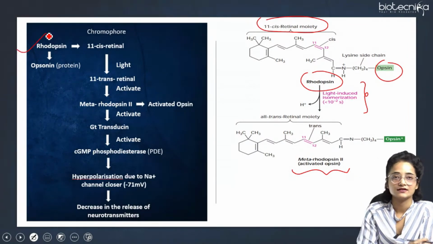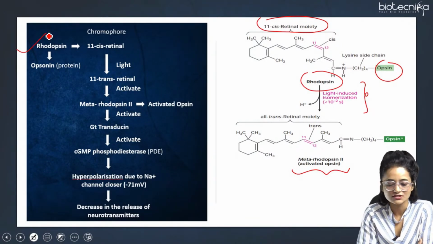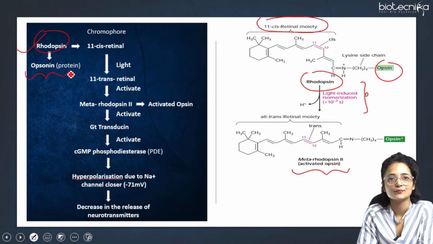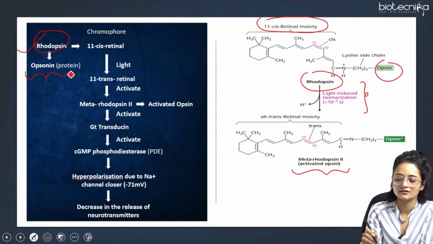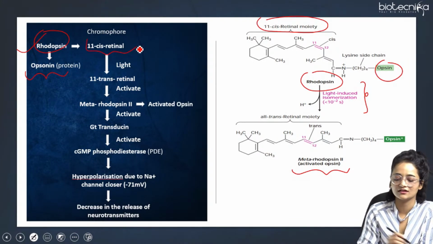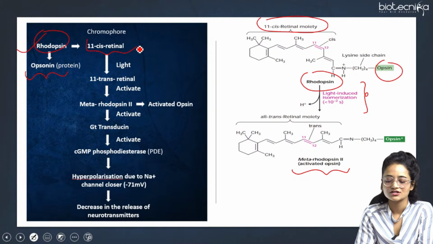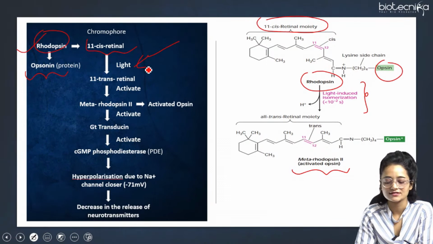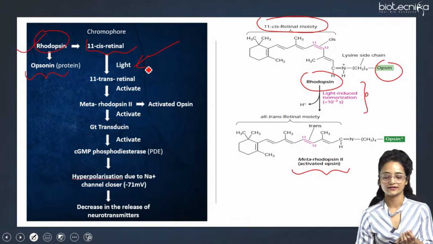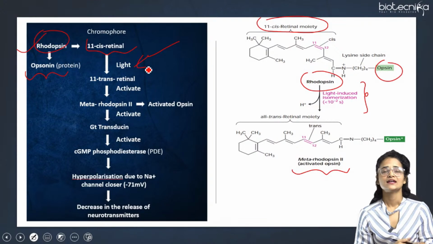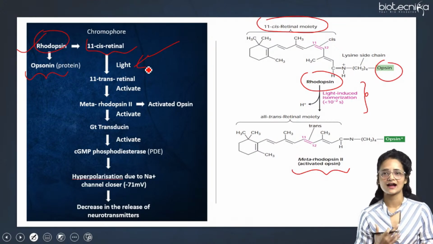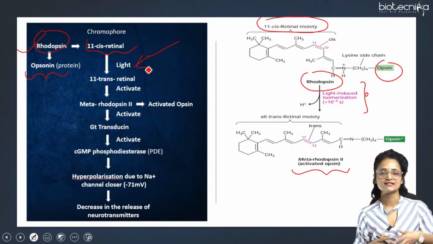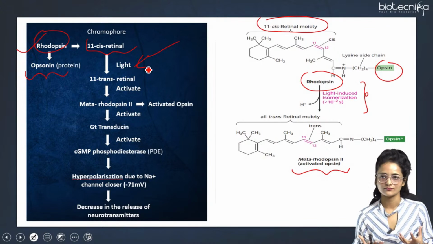So here is a simple step that is taking place. Here comes the rhodopsin receptor, right? It is bound to the opsin protein, and it also consists of the 11-cis retinal part, that is the chromophore. So when light falls on the rhodopsin receptor, what happens? The photons basically act as a ligand here. This 11-cis retinal gets activated and converted into 11-trans retinal. Isomerization takes place, and the cis form gets converted into the trans form, right?